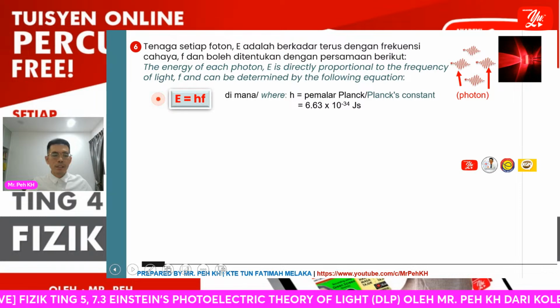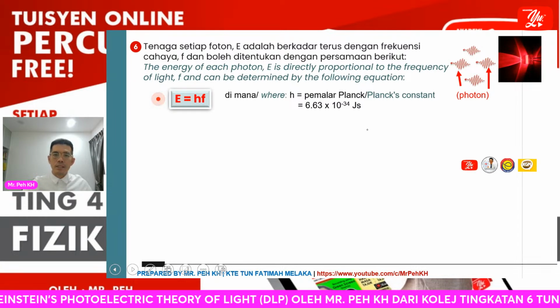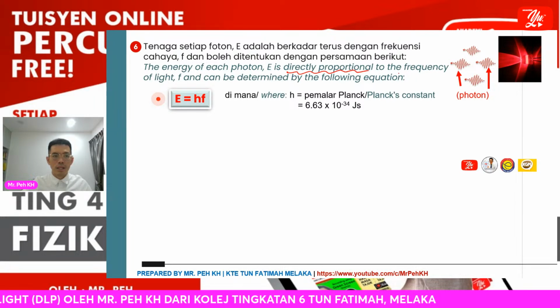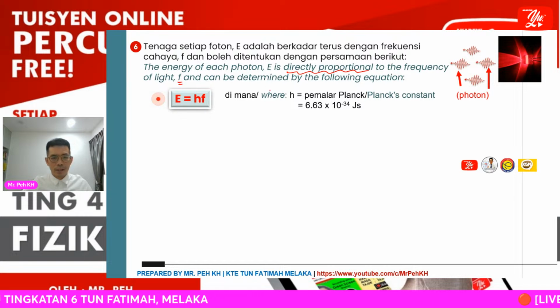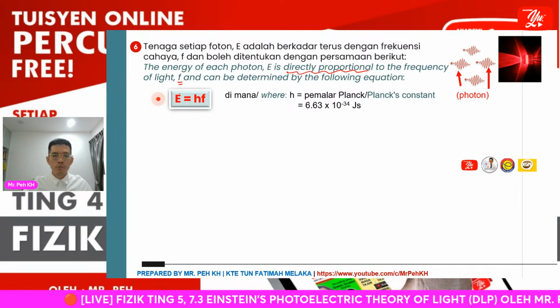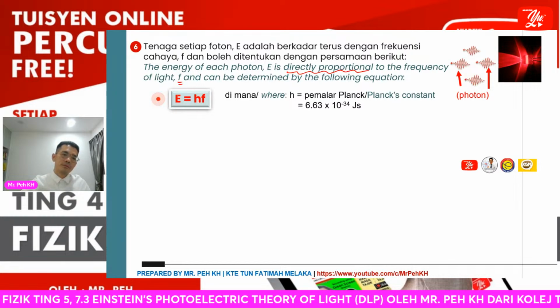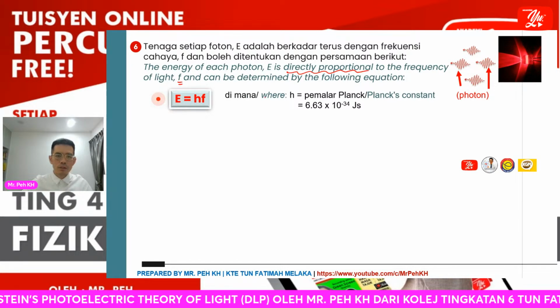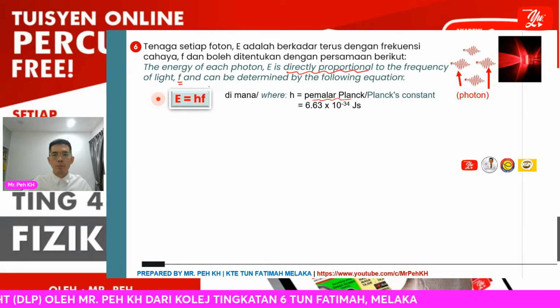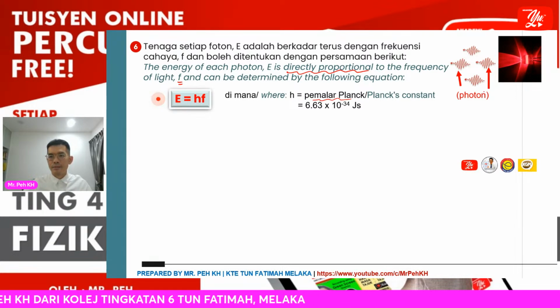Okay, so number 6, the energy of each photon, E, is directly proportional to the frequency of light, with symbol f, and can be determined by the following equation. And this equation you actually learned already at learning center 1. Okay, so E equals hf, where E is the photon energy, h is the Planck constant, and f is the frequency of the light or photon.